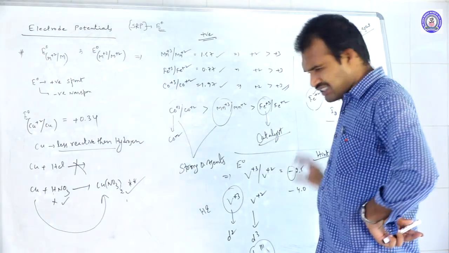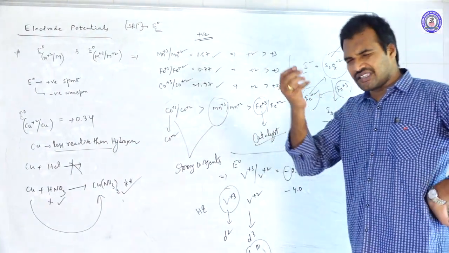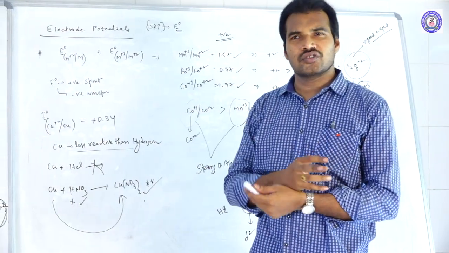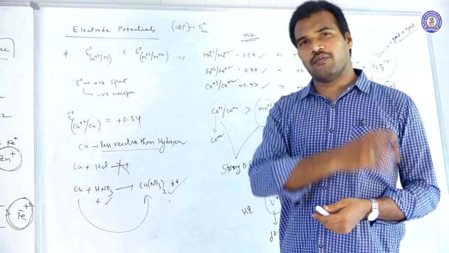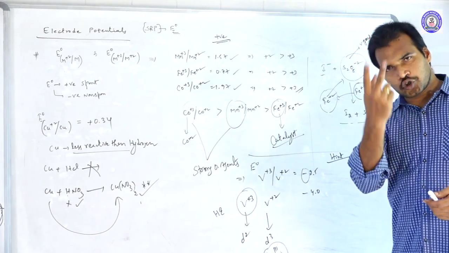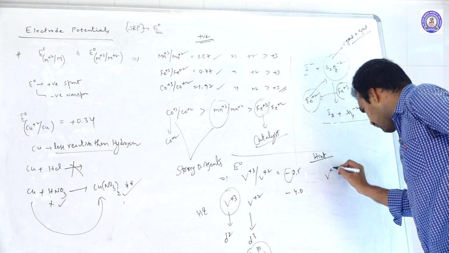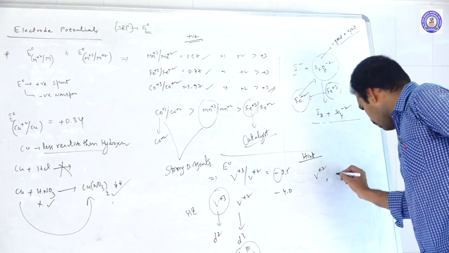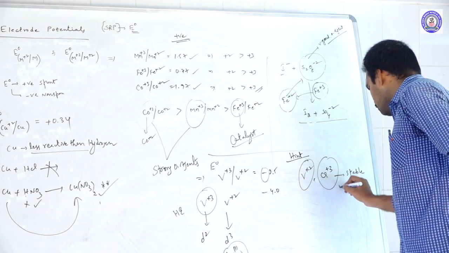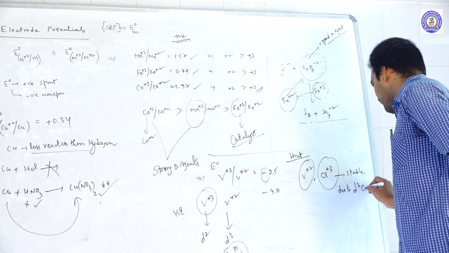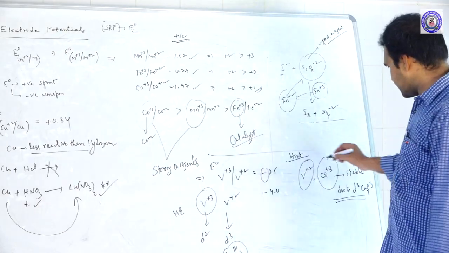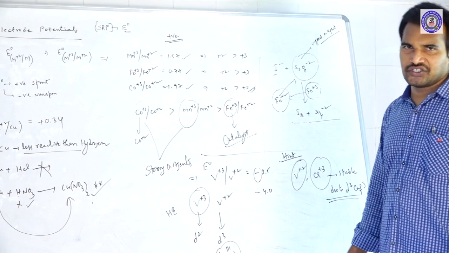Yes, the d block is a vast subject. We cannot remember all of this, so we should remember this information in a small tips form, hints form. See that out of all 3d series of elements, only 2 ions. What are those? Vanadium +2 and chromium +3. These 2 ions are stable due to d3 configuration.